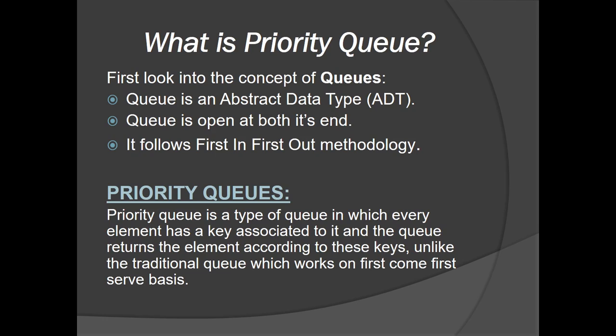And now looking into priority queues, a priority queue is a type of queue in which every element has a key associated to it, and the queue returns the element according to the keys, unlike the traditional queue which works on the first come first serve basis. So in a priority queue, every value present in the queue has a certain priority associated with it. That is why there are minimum and maximum priority queues, and we will be looking at that in the upcoming slides.